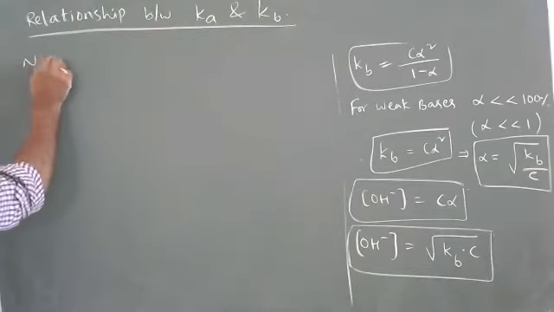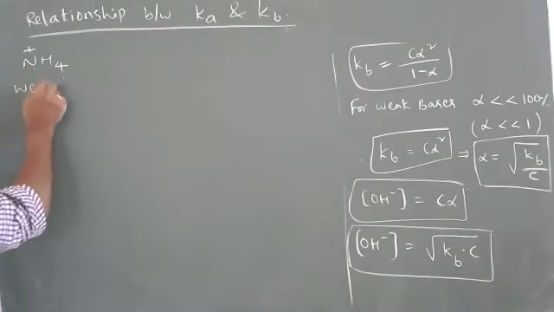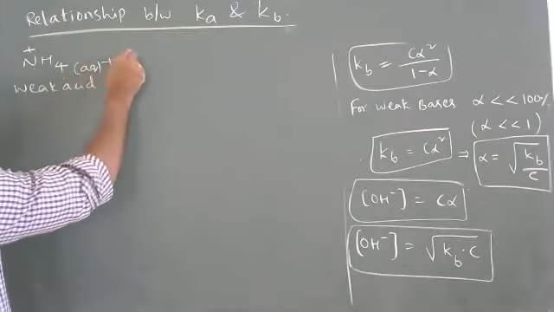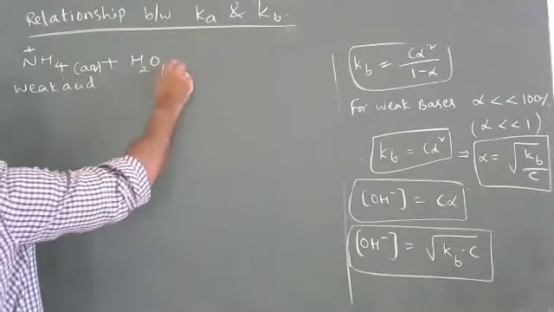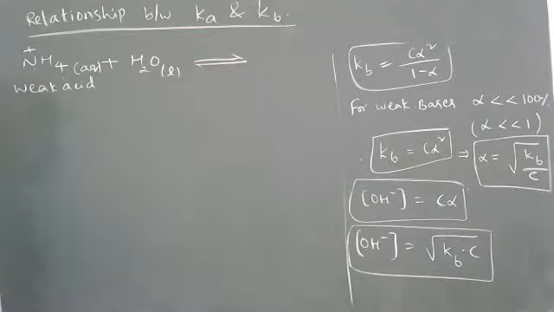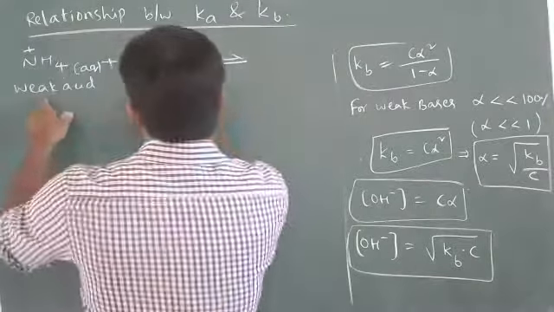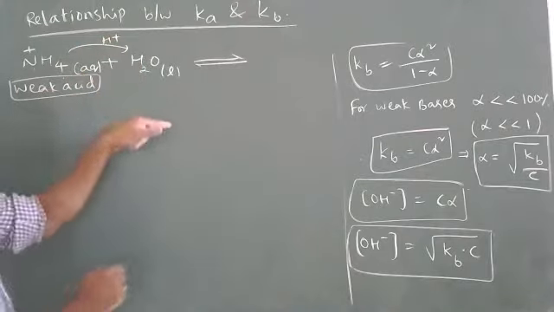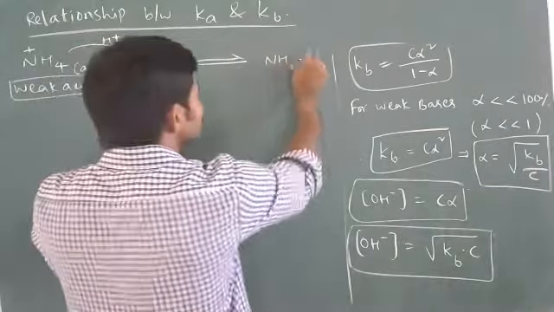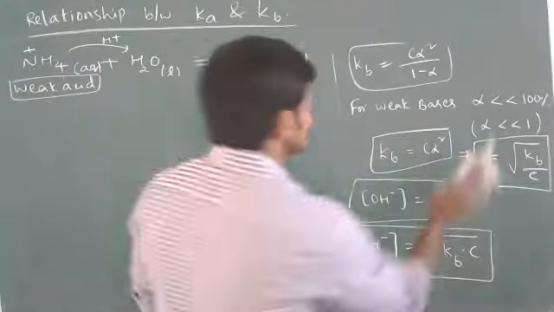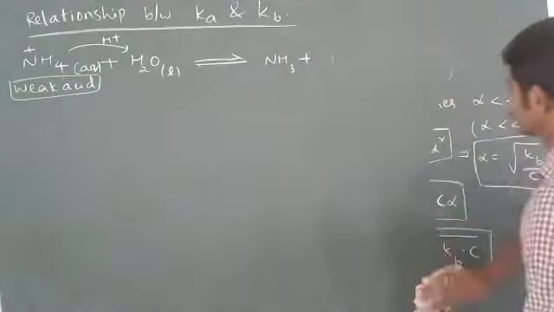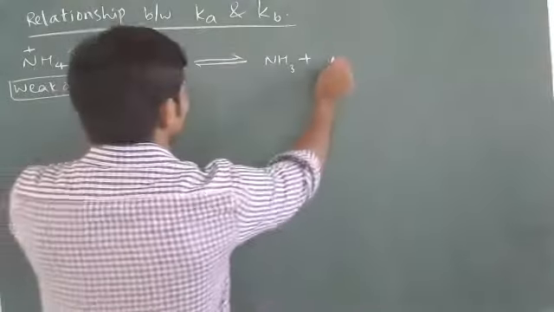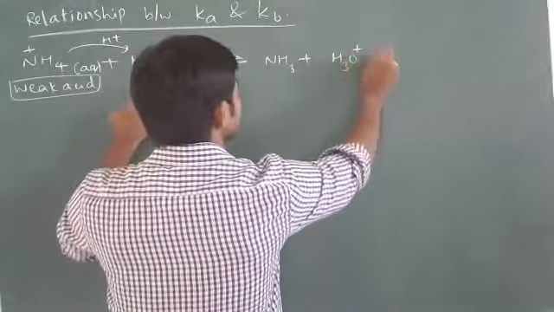So I'll take NH4 plus, which is a weak acid. It dissolves in water, which is a pure liquid. So what do we get here? It is an acid, so it can donate one H plus, a proton donor. It converts into NH3, and water, after accepting one H plus, becomes H3O plus.